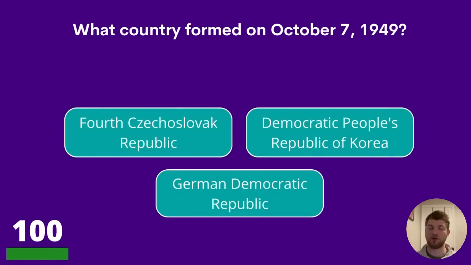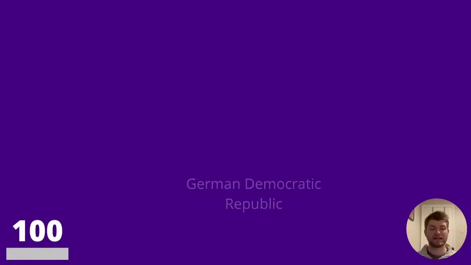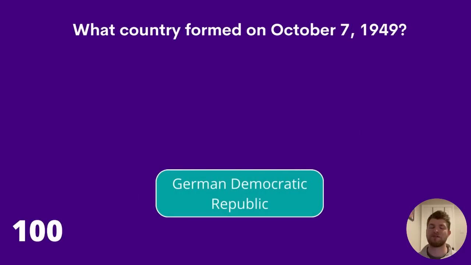And question 100. What country formed on October 7th, 1949? Fourth Czechoslovak Republic, Democratic People's Republic of Korea, or German Democratic Republic? The answer is the German Democratic Republic.